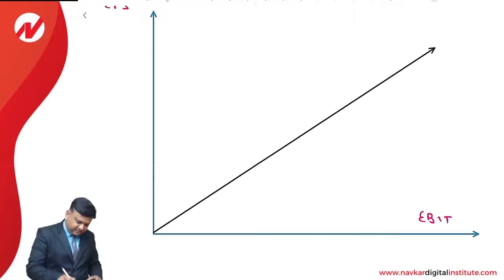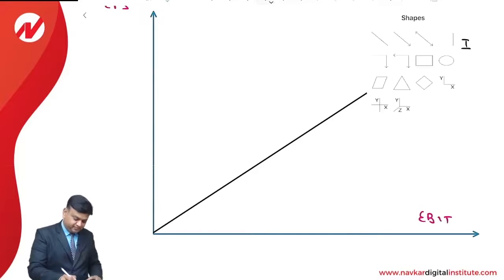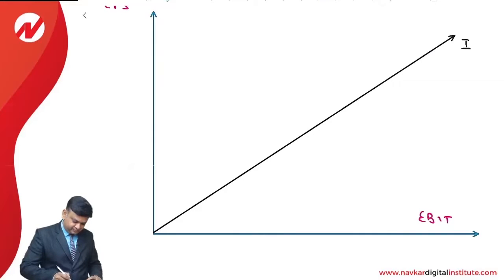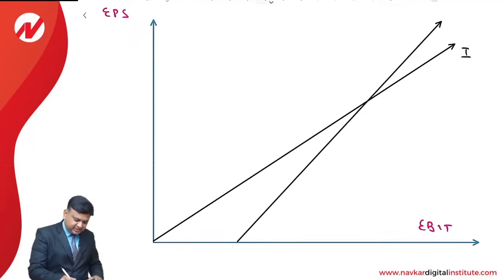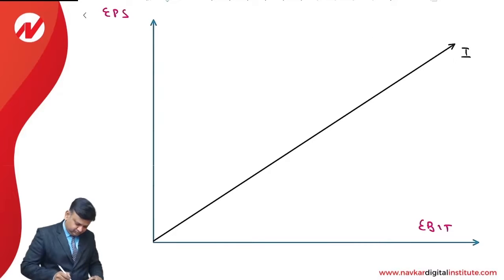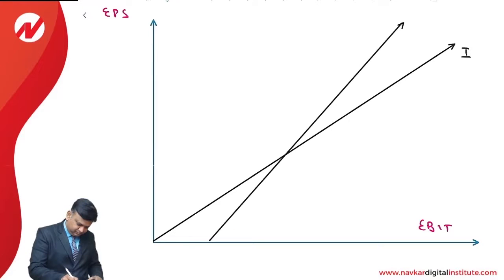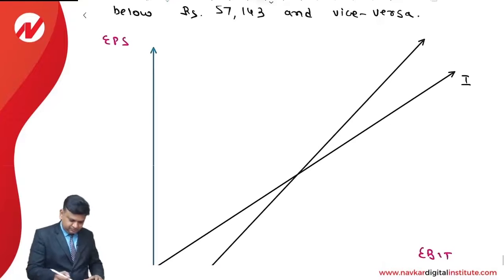This is the financial plan 1, wherein it is absolutely the equity financing. Then this is financial plan 2, wherein it is combination of the debt and equity. This is the second financial plan.